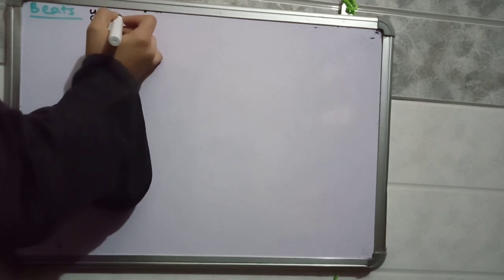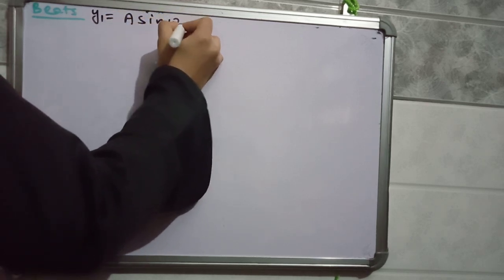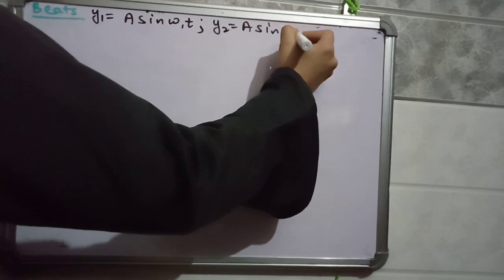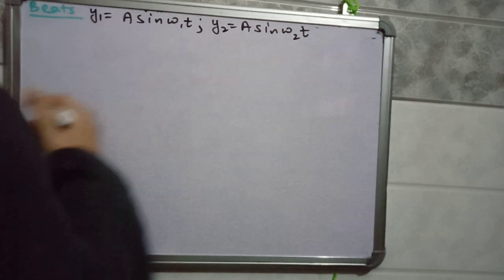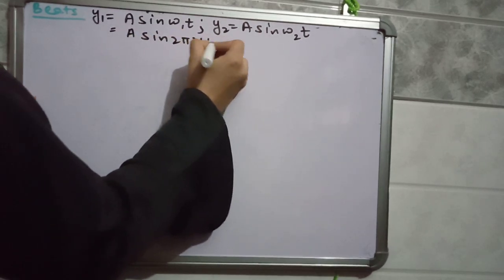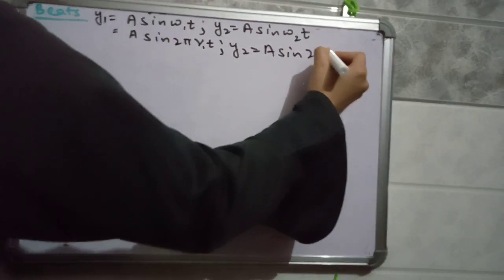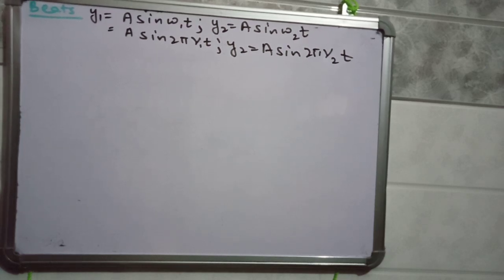Okay, suppose there is a first wave of the form a sin omega 1 t, and a second wave of the form a sin omega 2 t. They have slightly different frequencies. So omega 1 can be written as 2 pi nu 1 t, and omega 2 as 2 pi nu 2 t. Now beats are formed when they superimpose with each other.